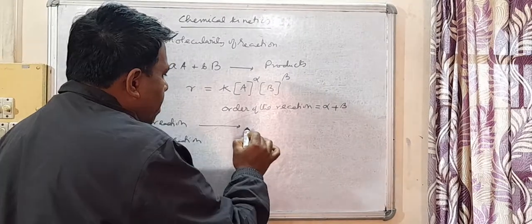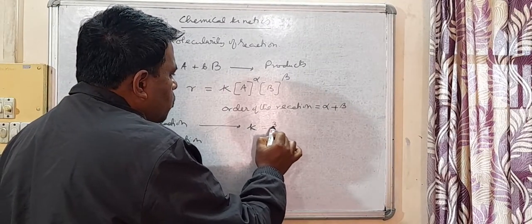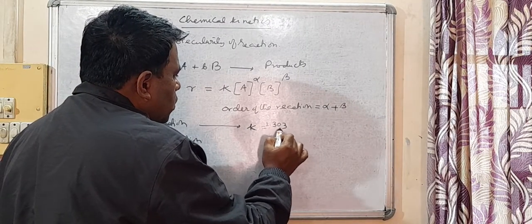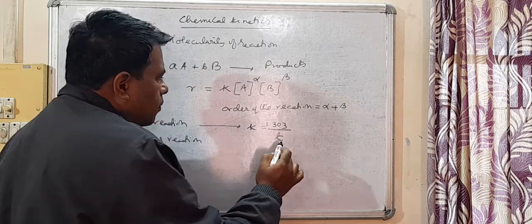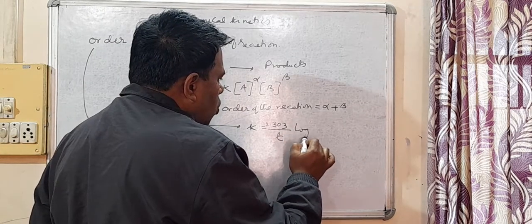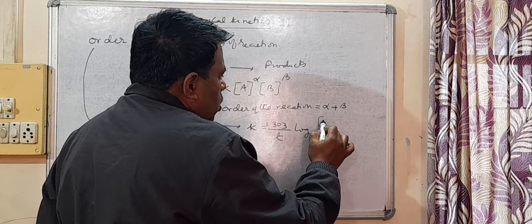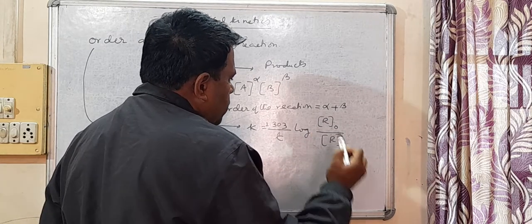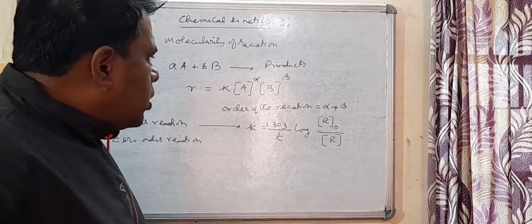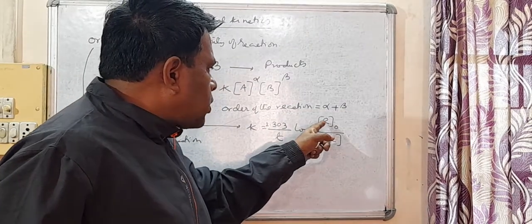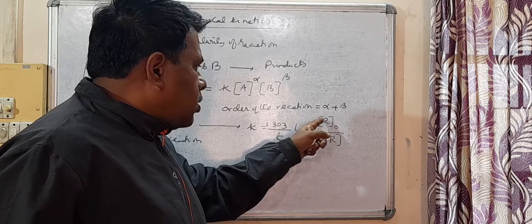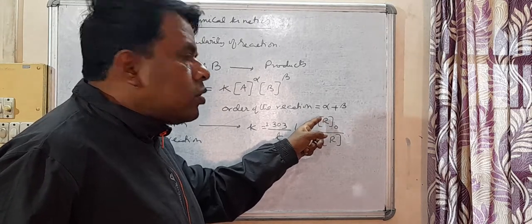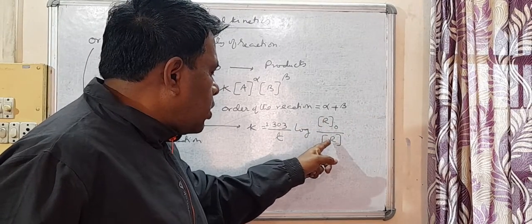It is k equal to 2.303 by t log of [R]0 by [R]. This is the initial concentration of reactant, the concentration of reactant at time t equal to 0, and this is the concentration of reactant at time t.